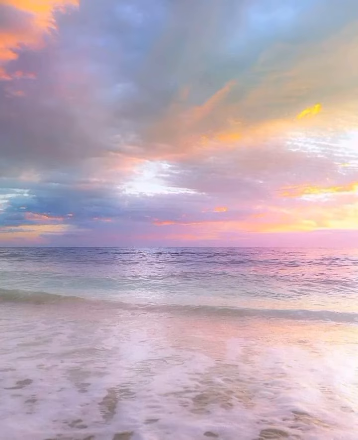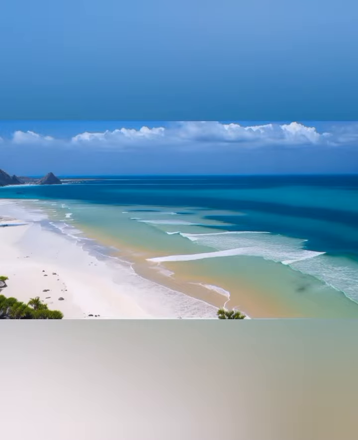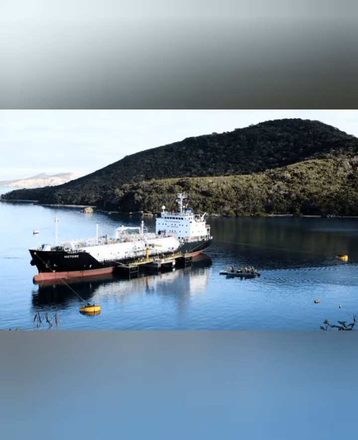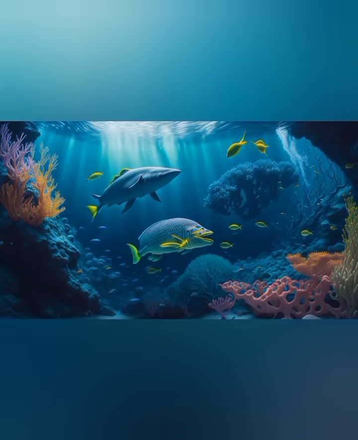Seas are smaller bodies of water that are partially enclosed by land. They are often connected to oceans, but they may also be completely surrounded by land. Some examples of seas include the Mediterranean Sea, the Caribbean Sea, and the North Sea.